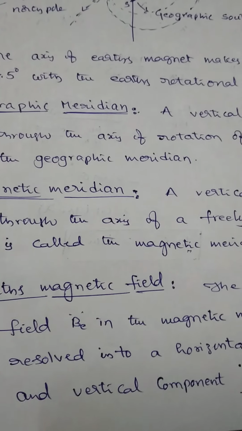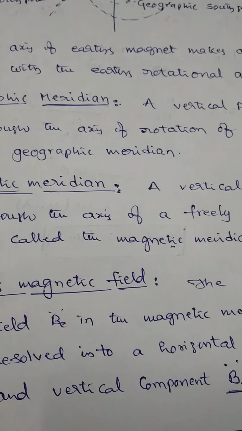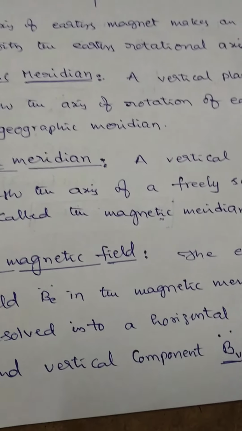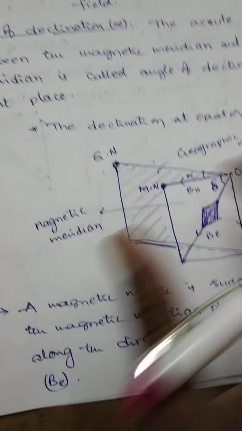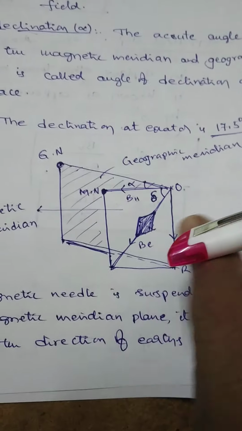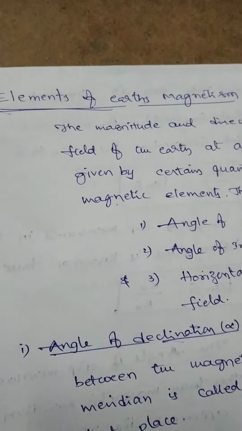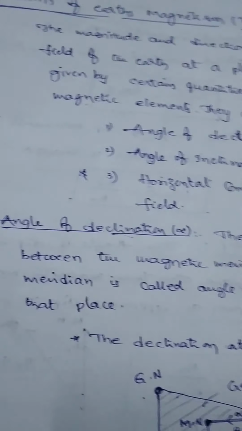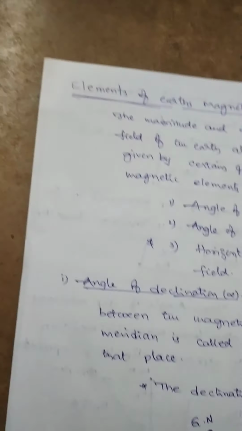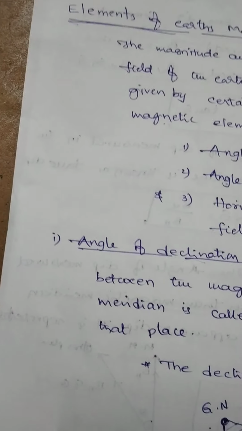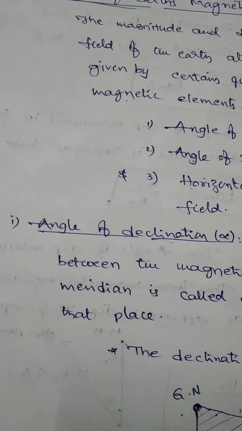Next one: what is meant by elements of Earth's magnetic field? Elements of Earth's magnetism, or terrestrial magnetism. In general, the magnitude of magnetic induction due to Earth. Again, Earth is taken as a huge magnet.